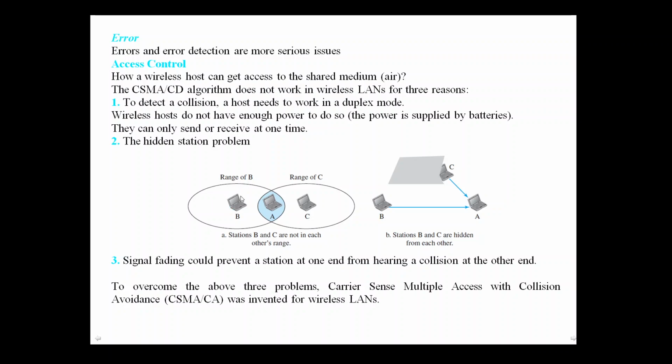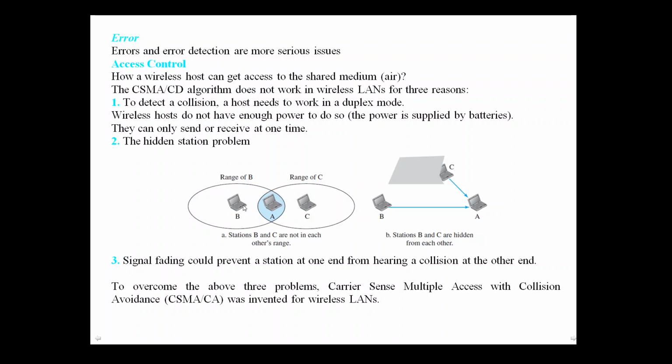If B has data and is going to send it to station A, and at the same time station C doesn't know that B is sending, it simply sends the data to station A. So as both stations are sending at the same time, there will be a collision. This is called the hidden station problem.